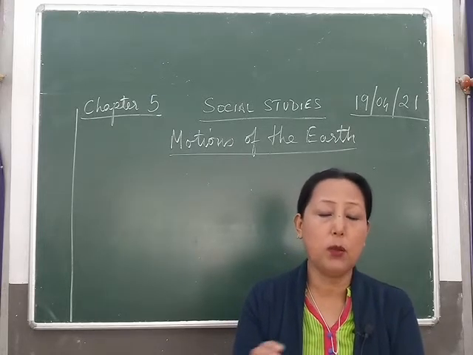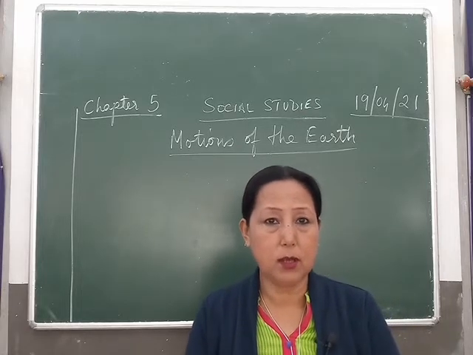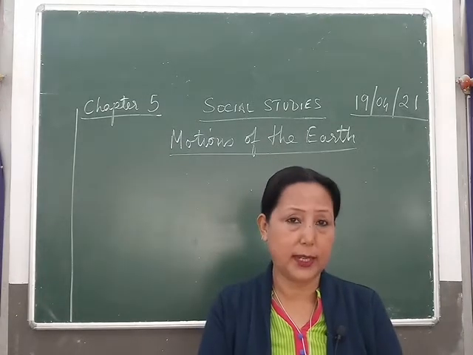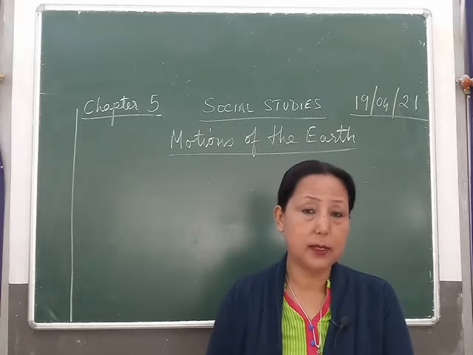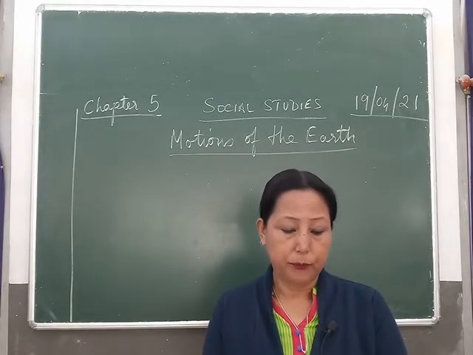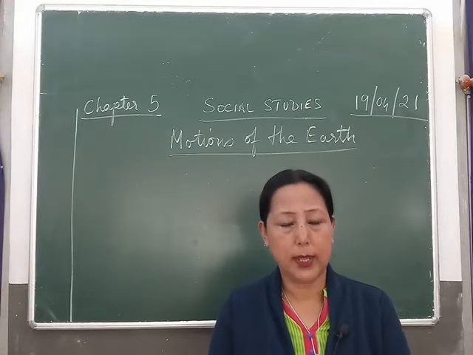Polaris will not always be the North Star. Understand? We call it the North Star. When you look up in the sky, we can see a bright star shining, isn't it? That's called the North Star. We call that star Polaris. Now, that star will not always be the North Star, okay?